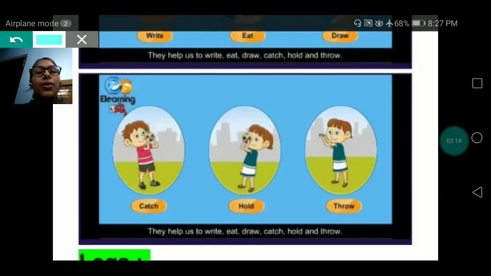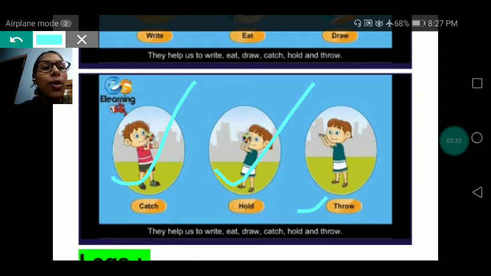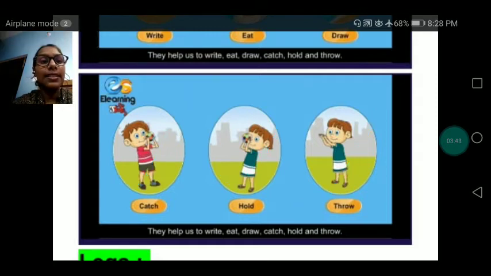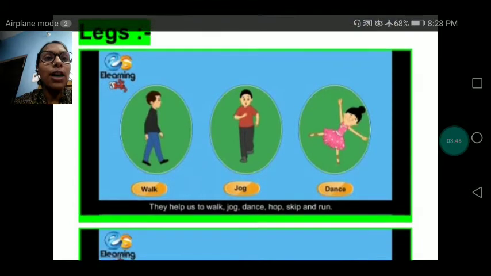With the help of our hands, we can catch anything. We can hold things. We can throw things. Everything we can do with the help of our hands. We can catch, we can hold, we can throw things with the help of our hands.